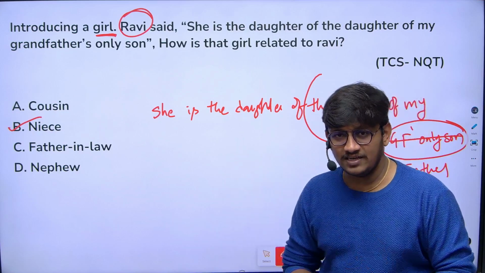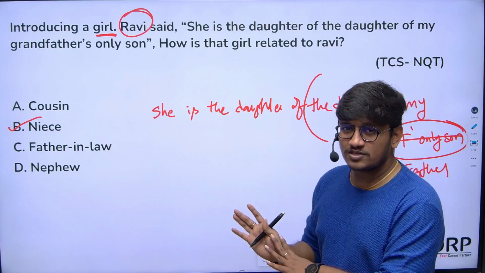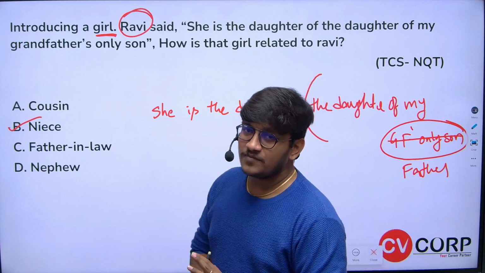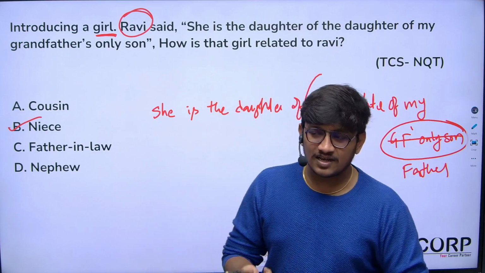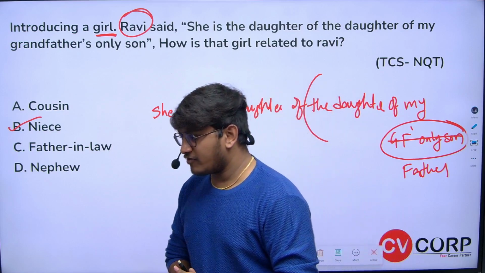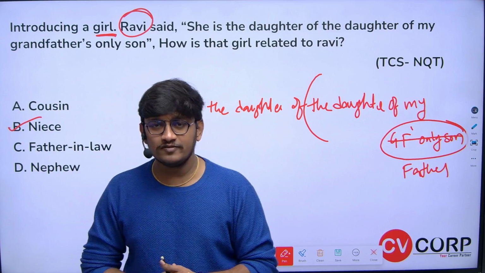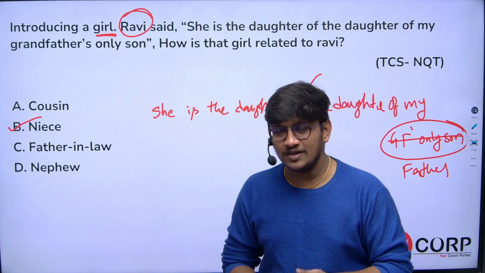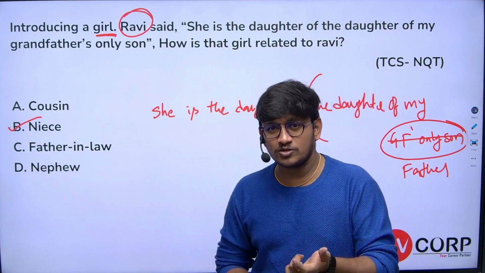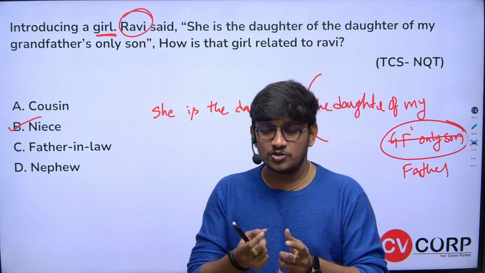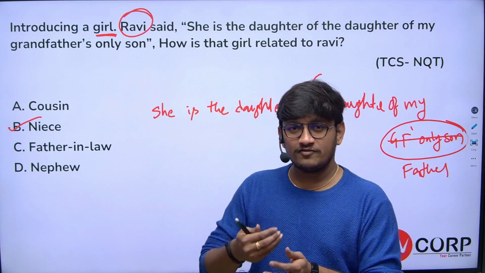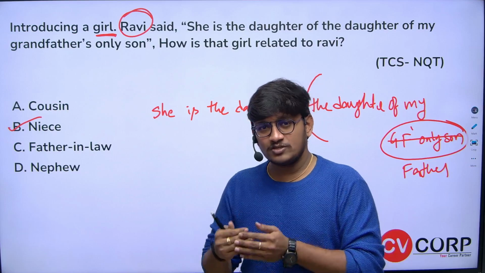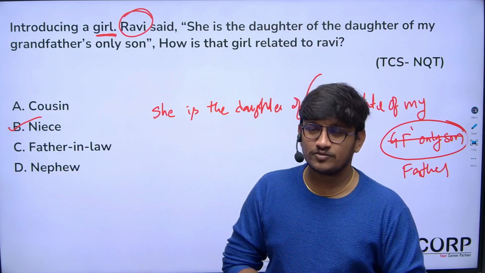As I said again, you'll get definite questions from the blood relations concept, so practice as many questions as possible. That's the suggestion I can give. In the next class, we'll come up with one more topic from reasoning. Tomorrow we'll discuss an important one, where we can again expect minimum 1 to 2 questions: syllogisms, where you will have two statements and two conclusions, and you need to draw which conclusion will be correct. So this is the topic for tomorrow's class. Before coming to the class, at least have some idea about the concept of syllogisms.